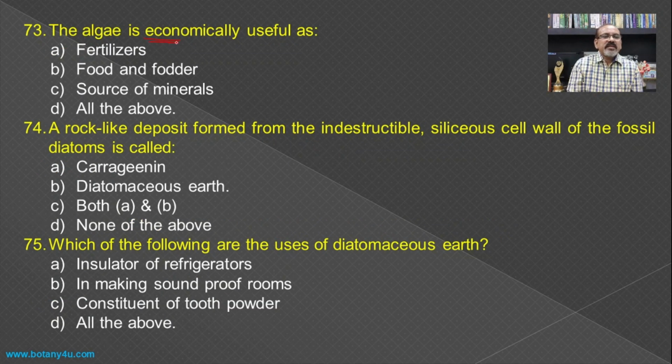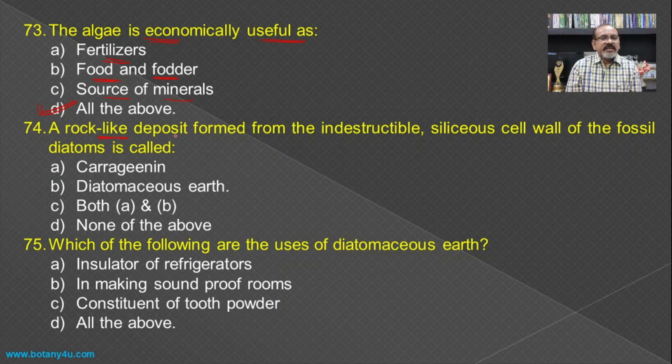Then algae is economically useful as fertilizers, food and fodder, and source of minerals. All these three are the economic importance of the algae.